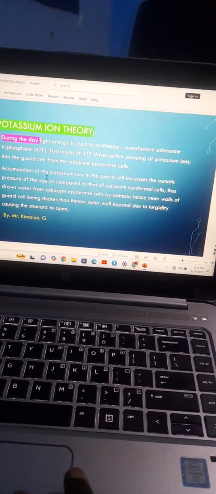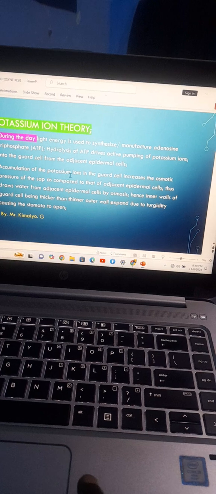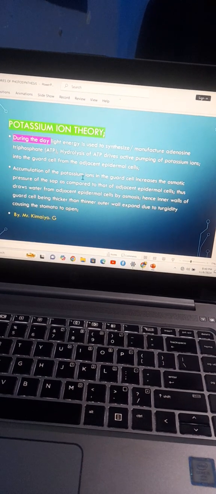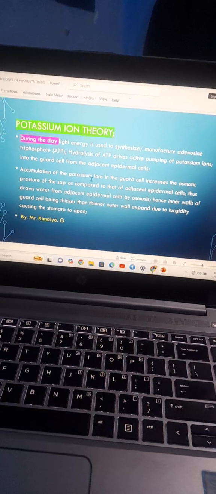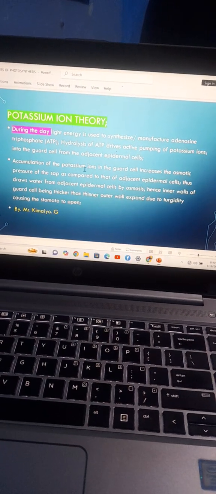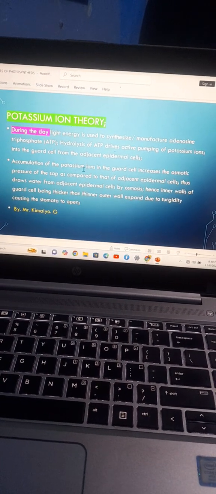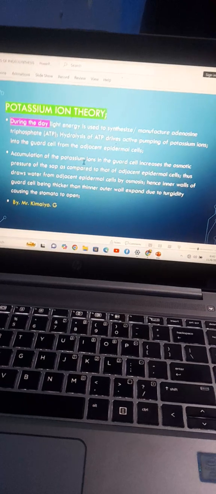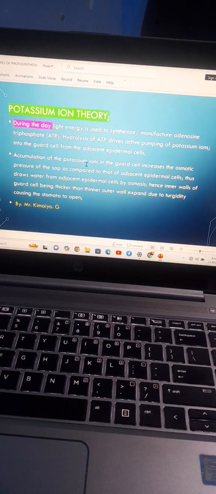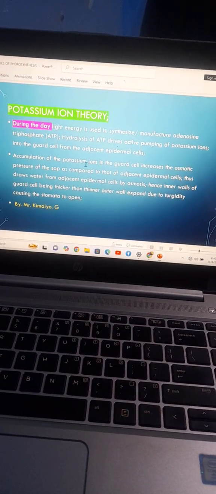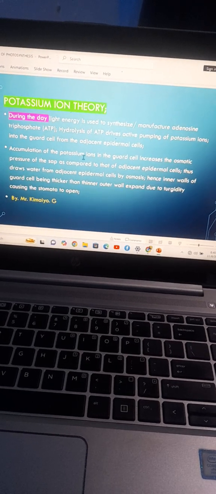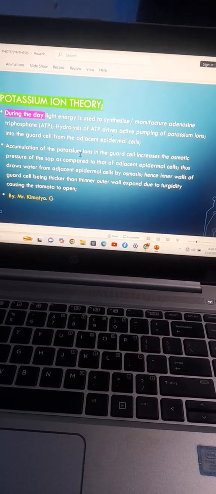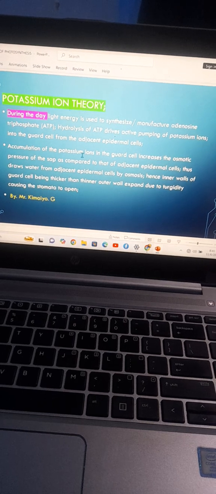Once in the guard cell, the accumulation of the potassium ions will increase the osmotic pressure, which in the same way will draw water from the adjacent epidermal cells by osmosis. The inner wall of the guard cell will become thicker than the thinner outer wall. This expansion will cause the stomata to open. That is during the day.